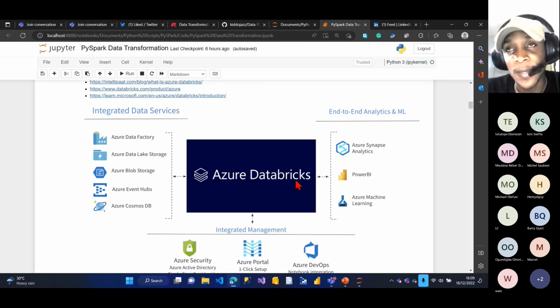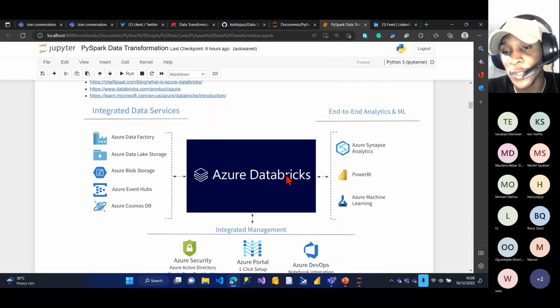For data transformation, one beautiful thing about Azure Databricks is that it lets you write data transformations using Python, like PySpark. You can use SQL, Scala, Java, and R also. If you are very good with R, you can use R in your Databricks.